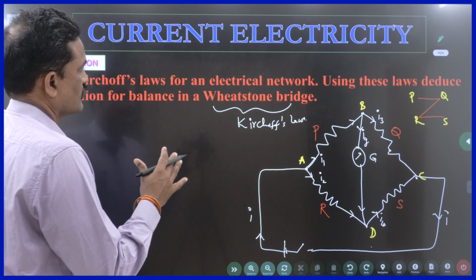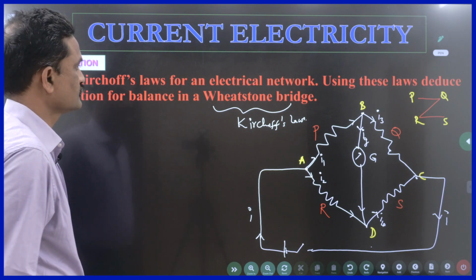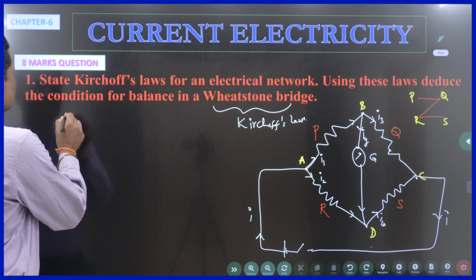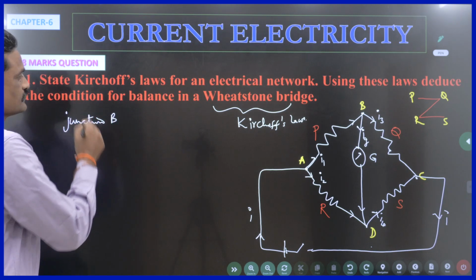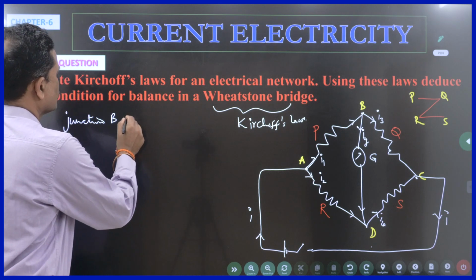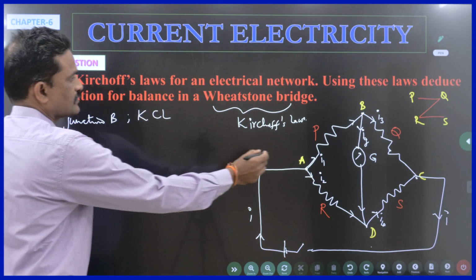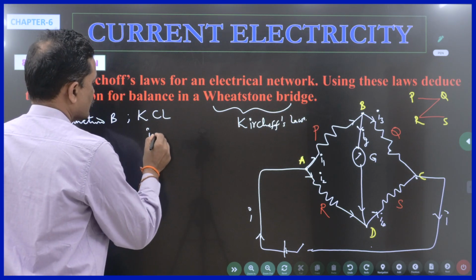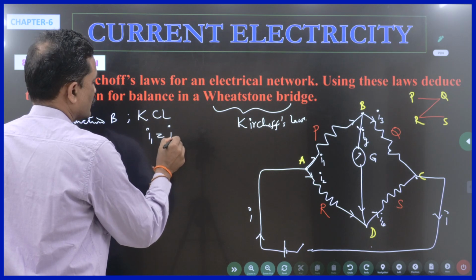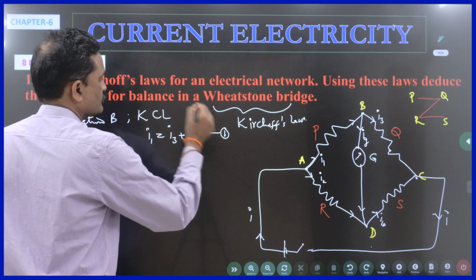Now let us take two junctions and let us apply first law, that is KCL. Now junction B. Junction B. So applying Kirchhoff current law. So what are the incoming currents? I1. And what are the outgoing currents? I3 plus Ig. This is the equation number 1.